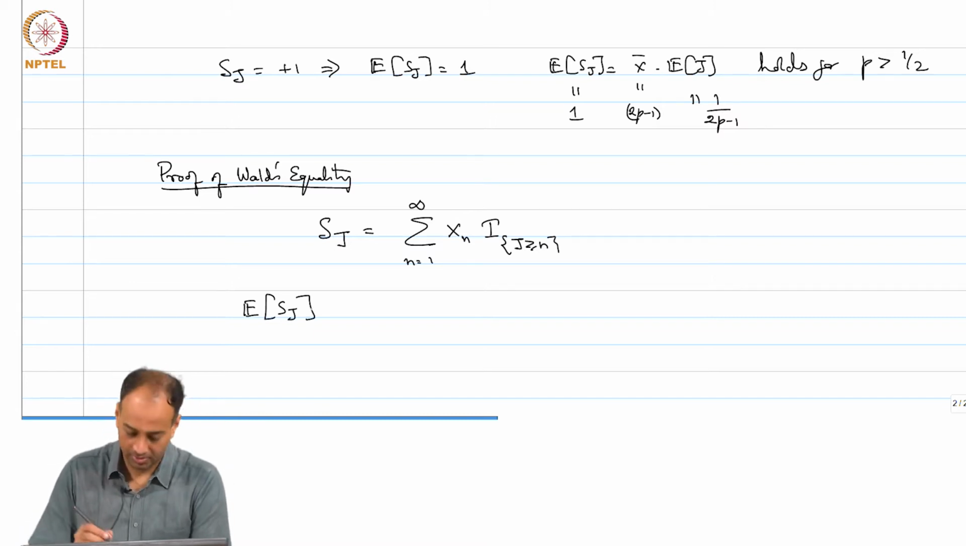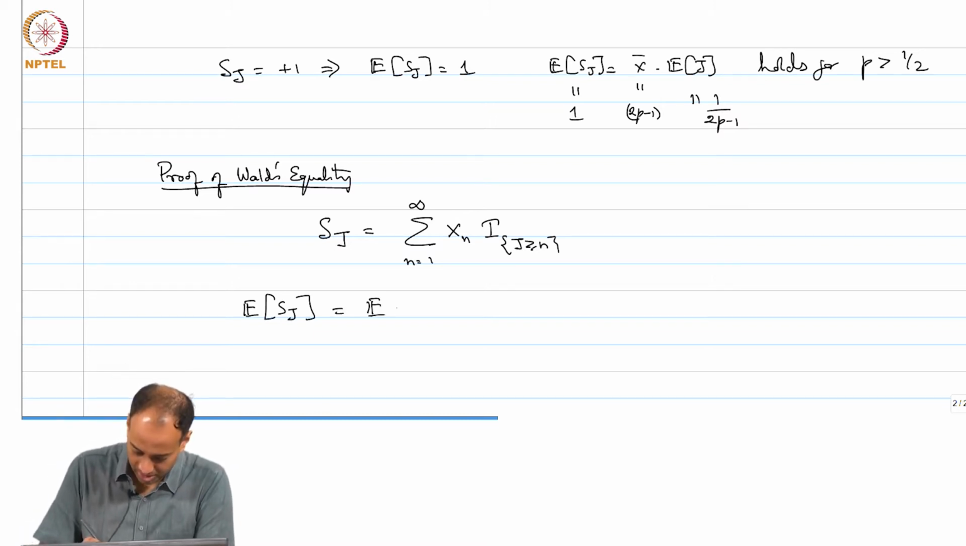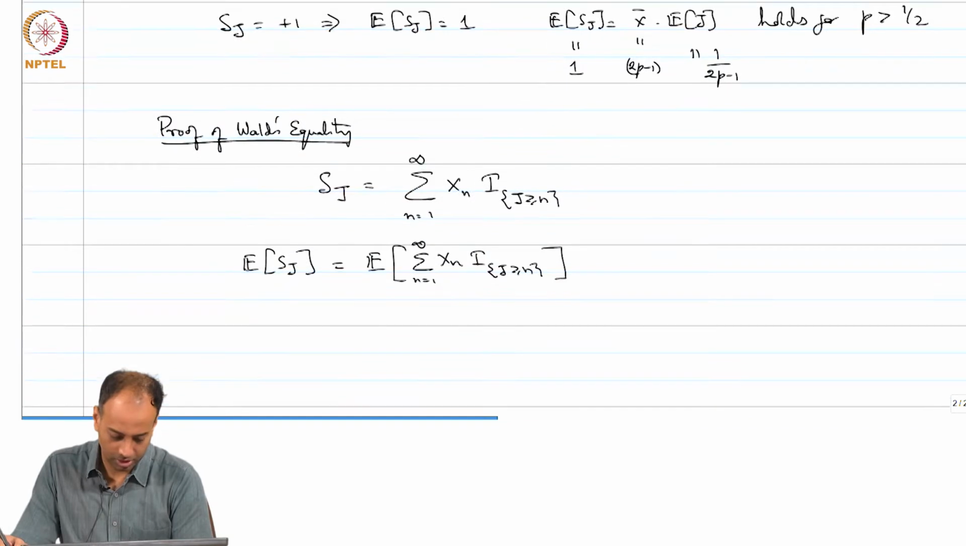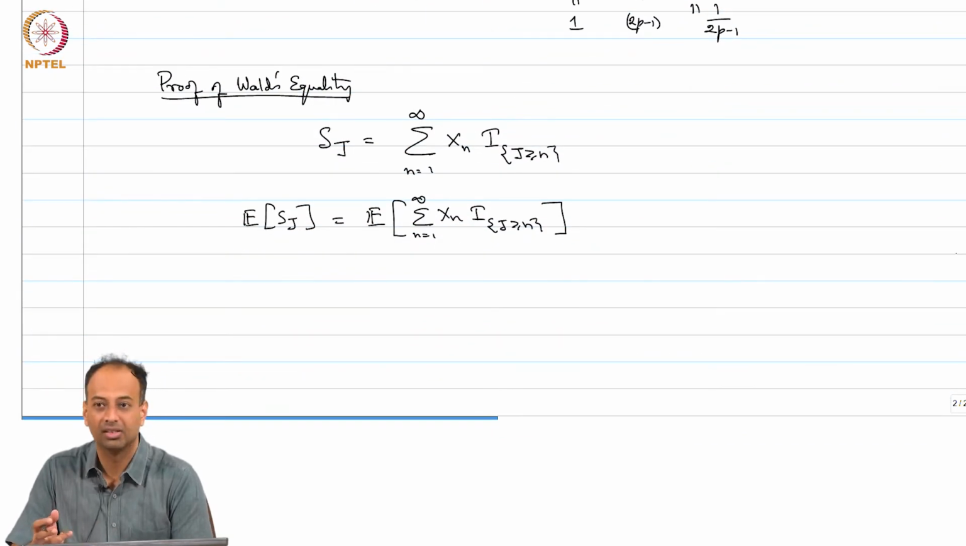correct, which is nothing but the expectation of this sum. So, I have just taken what Sj is, I have taken expectation on both sides, right.